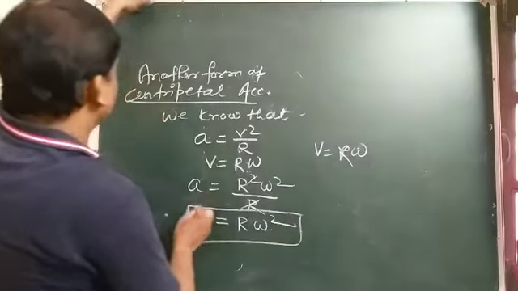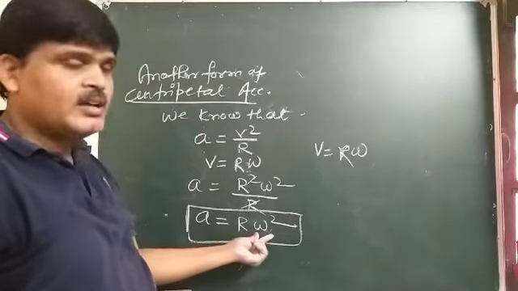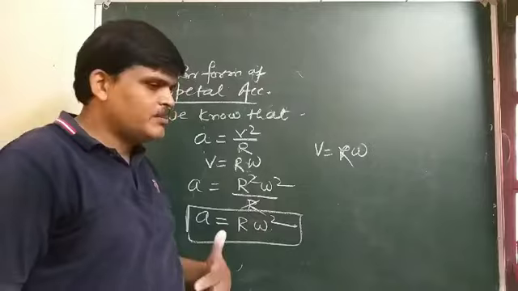So another formula for centripetal acceleration is a equal to R omega square, where R is the radius of the circular path.